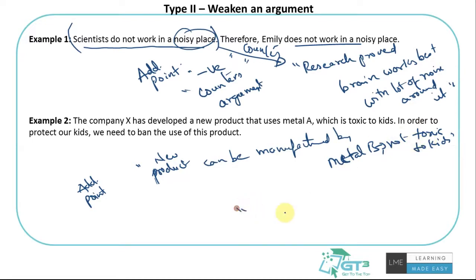Or let's say the statement says a new alternative is found for metal A, which is not toxic.